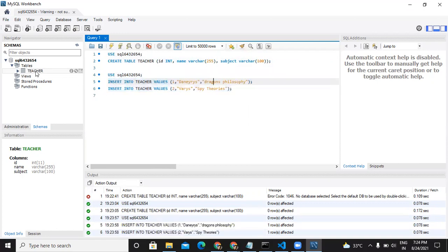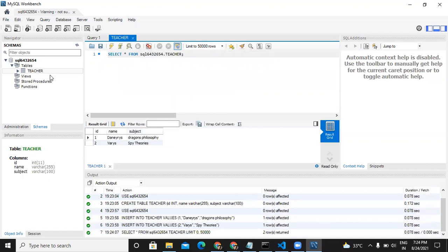And now I'll just go to this teacher table, hover over it, and go to this last icon, right? I'll click on it. And you can see if I click on it, it will directly return all the records present inside this table, right?